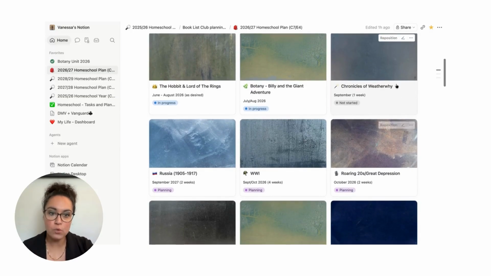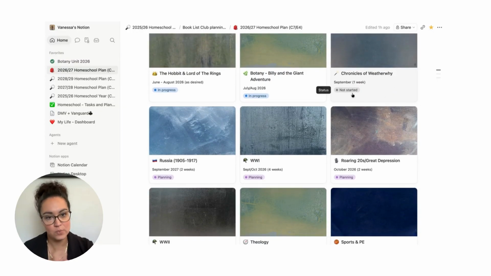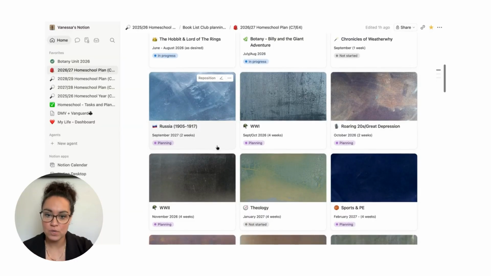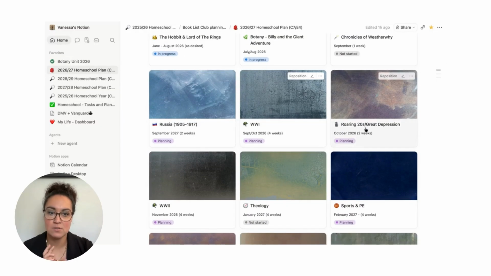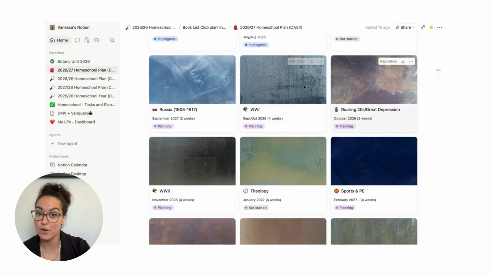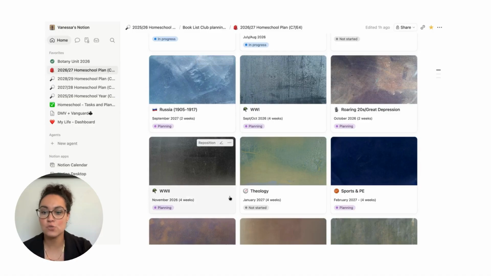Into the fall, we're part of a book club, so this book is part of that. You can see it says not started. We haven't started that book yet. And I'm in the planning phase of our Russia unit, World War I unit, Roaring 20s, World War II. So that kind of takes us our entire fall. That is September to roughly December.